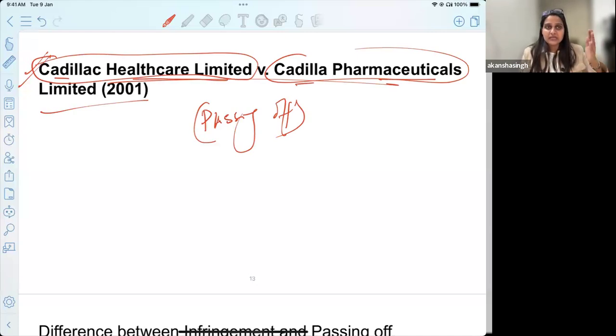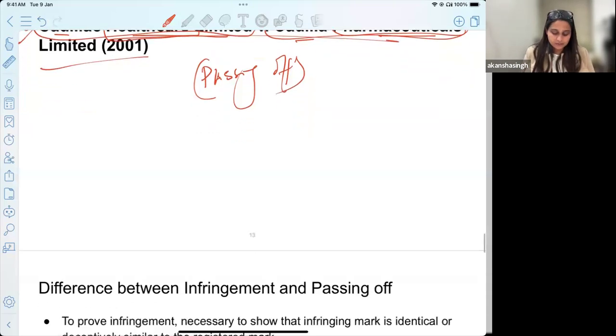So likewise, phonetically, it sounds very similar. Then you also narrow it down to the same set of business, healthcare and pharmaceuticals. So somebody who's dealing with one may get an idea that the other one is also belonging to the same person.